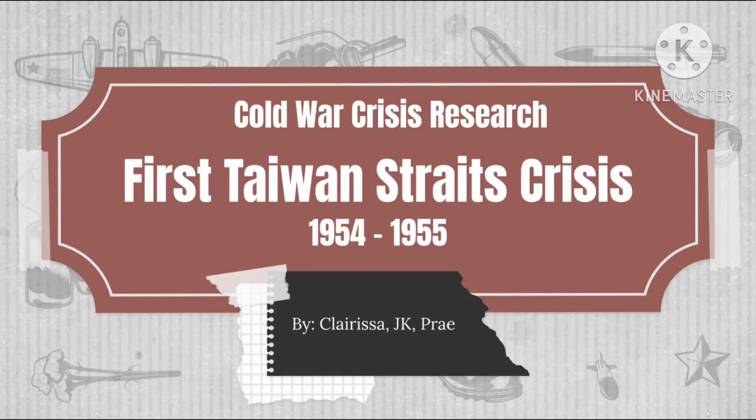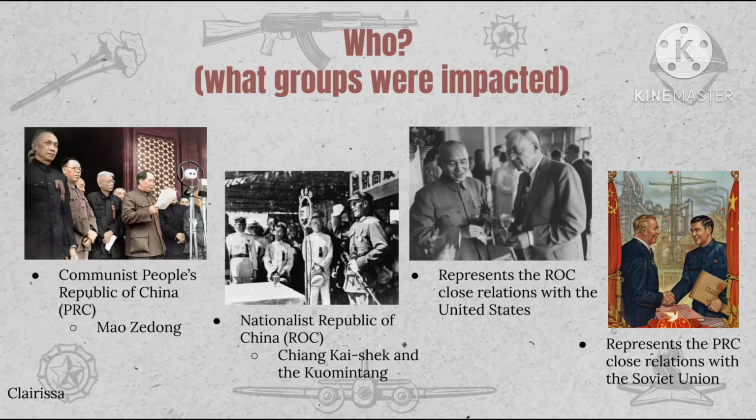Hello, for our Cold War crisis research, we will be presenting about the first Taiwan Straits crisis, which happened between 1954 to 1955. So first of all, who or what groups are impacted by this crisis?